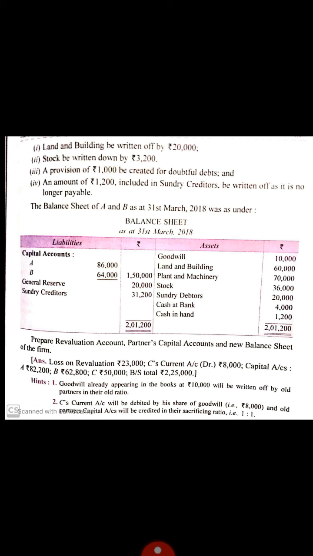Students, come to the hint. Here, the given goodwill already appearing in the books at rupees 10,000 will be written off by the old partners in their old ratio. Another hint is given: C's current account will be debited by his share of goodwill 8,000, and the old partners' capital accounts will be credited in their sacrificing ratio 1:1.